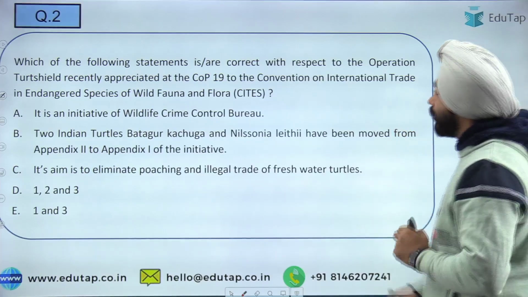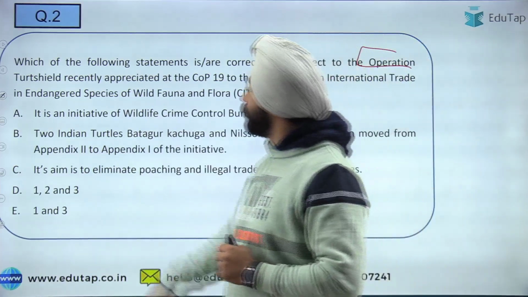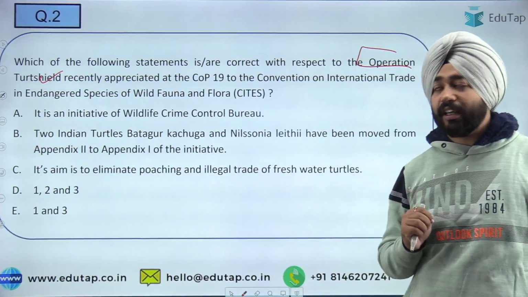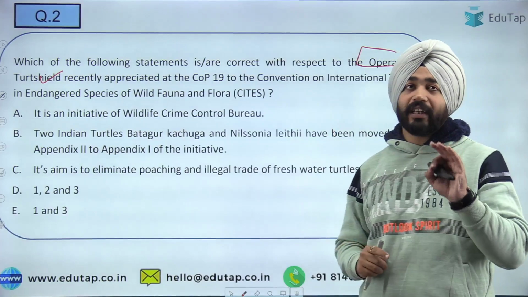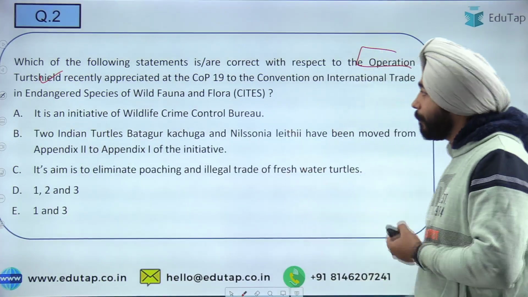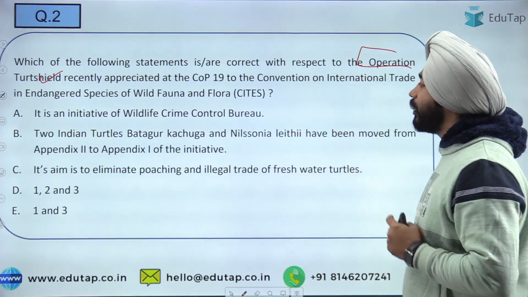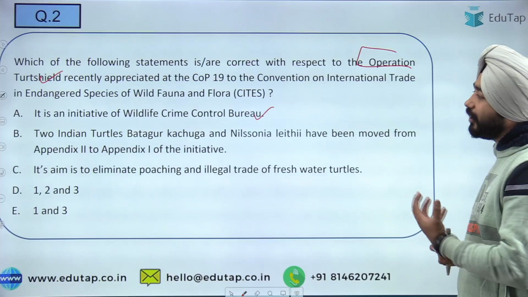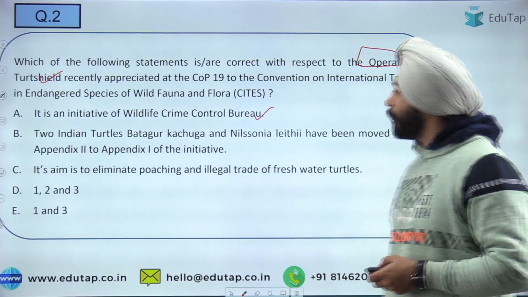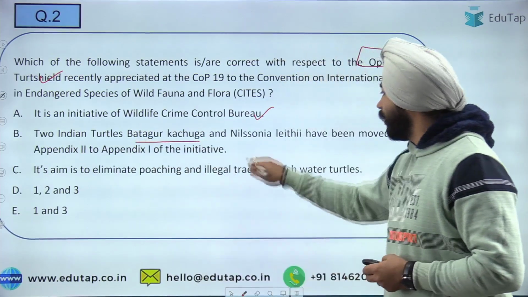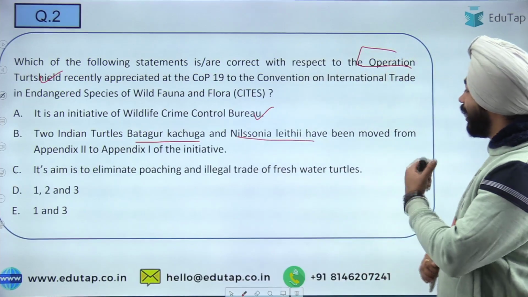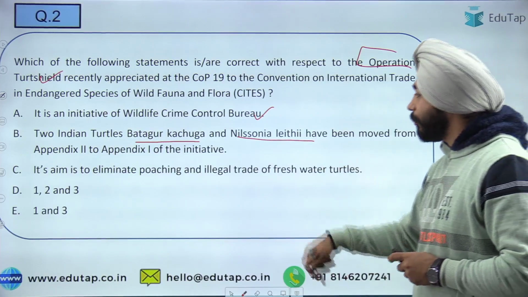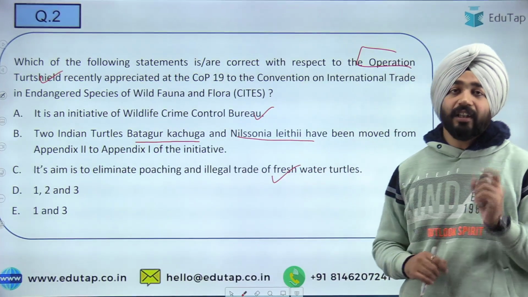So during this CITES convention, guys, Operation Turtle Shield has been very much appreciated, which is an initiative of India. Now you have to tell me which of the following statements are correct with respect to the Turtle Shield. The first statement is, it is an initiative of Wildlife Crime Control Bureau. Second, under this initiative, the 2 Indian turtles, Batagur Kachua or Nilsonia Leithii, have been moved from Appendix 2 to Appendix 1 of the initiative. Third, it attempts to eliminate the poaching and illegal trade of freshwater turtles.